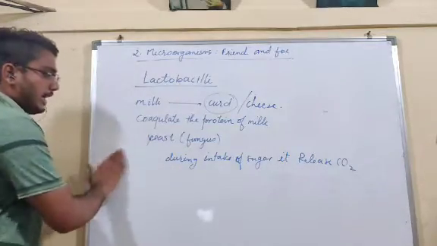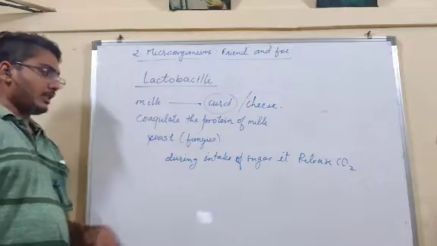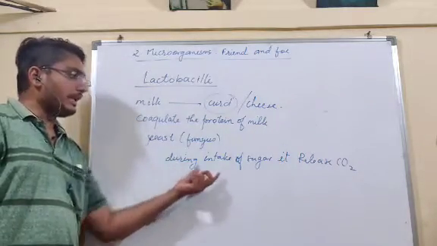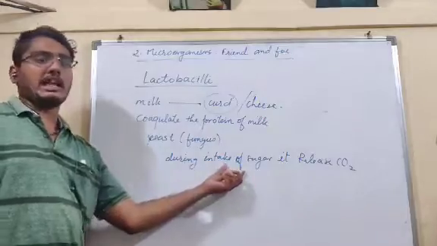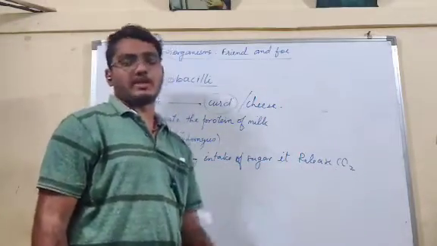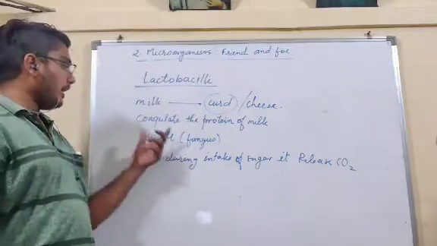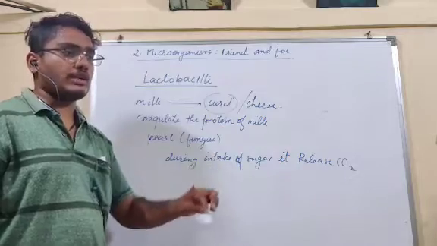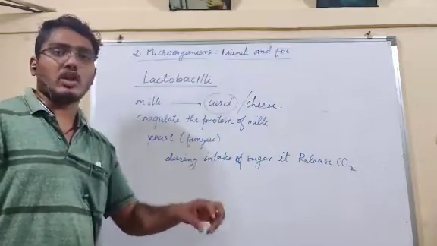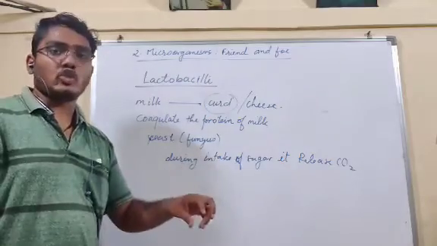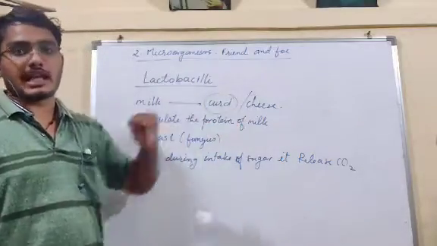Okay. If you add the yeast in the cake, what will it do? It will take in the sugar, and after taking in the sugar, it will release carbon dioxide. What I am trying to say is, if we add the yeast in the cake or the bread or any bakery product, it will try to eat the sugar of that bakery product, and during the intake of that sugar, it will release carbon dioxide gas.